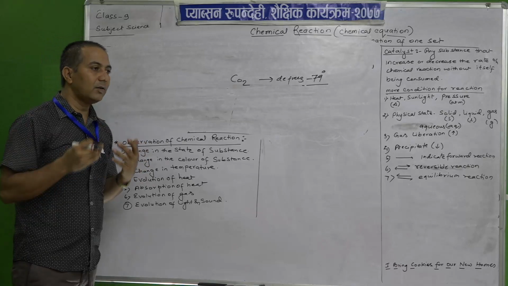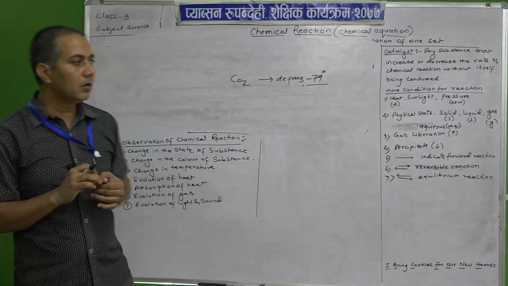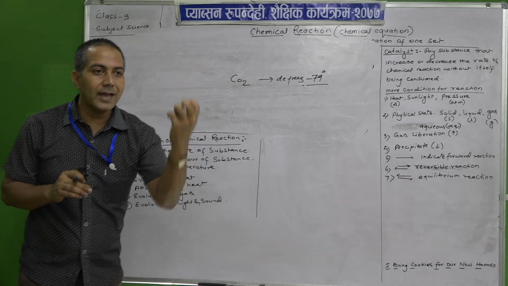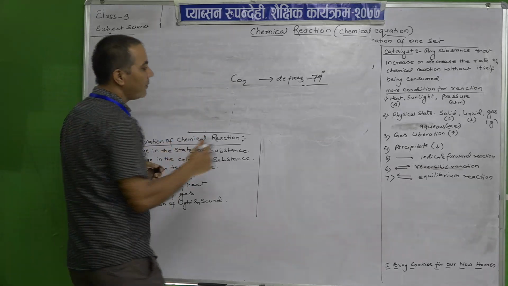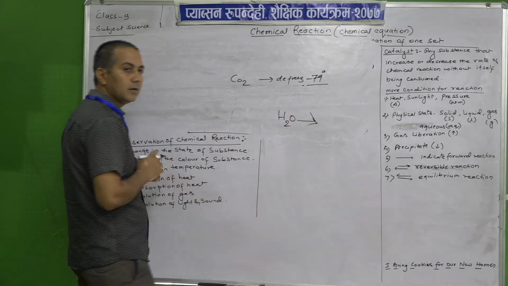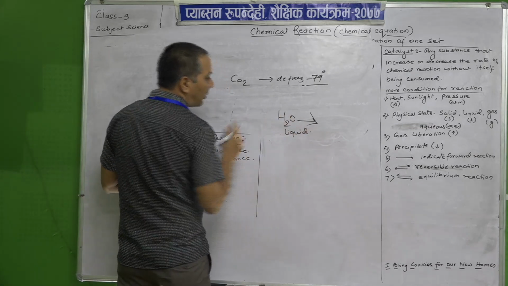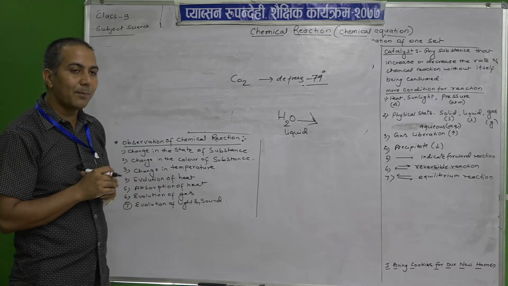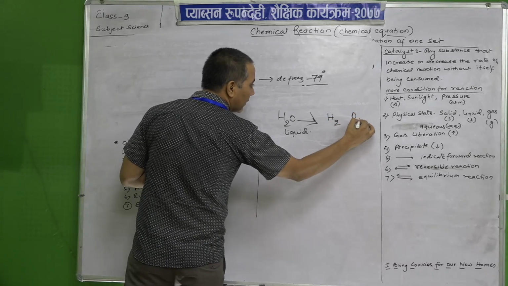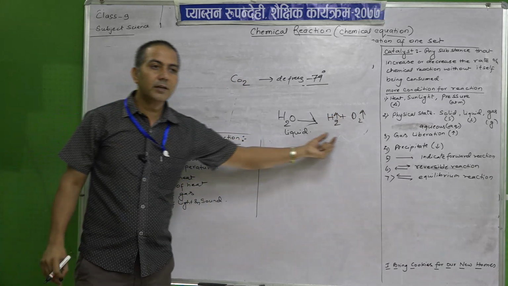So, that means a chemical change takes place which changes them from what into what? From gas to solid form. Another example: when we electrolyze water, what happens? This is liquid form. When we electrolyze water, it will change into hydrogen and oxygen gases. So, it changed the state.